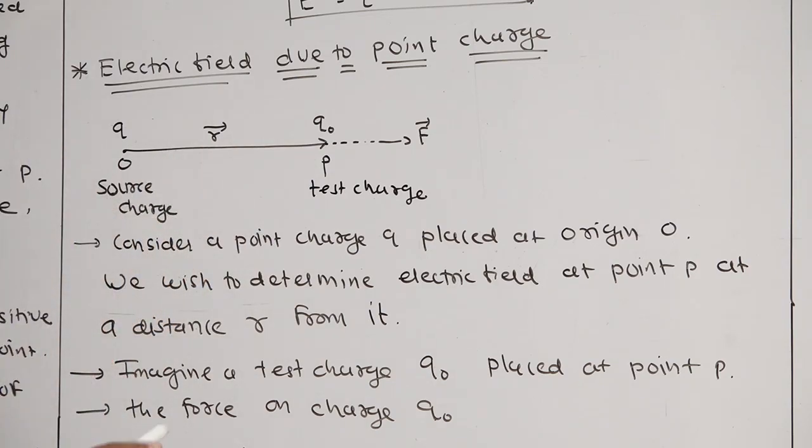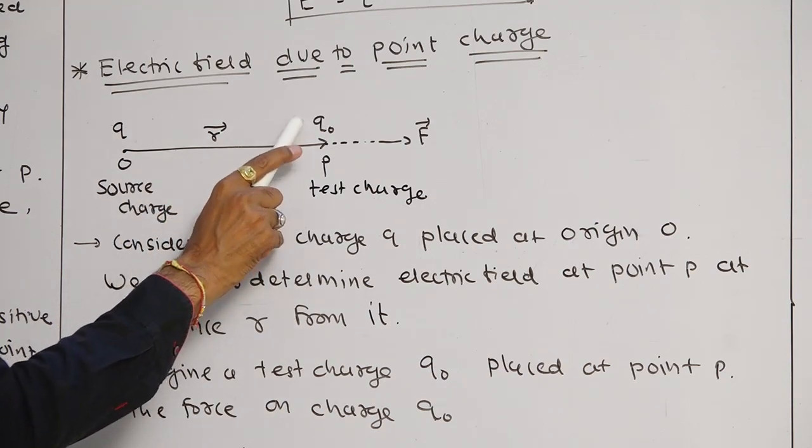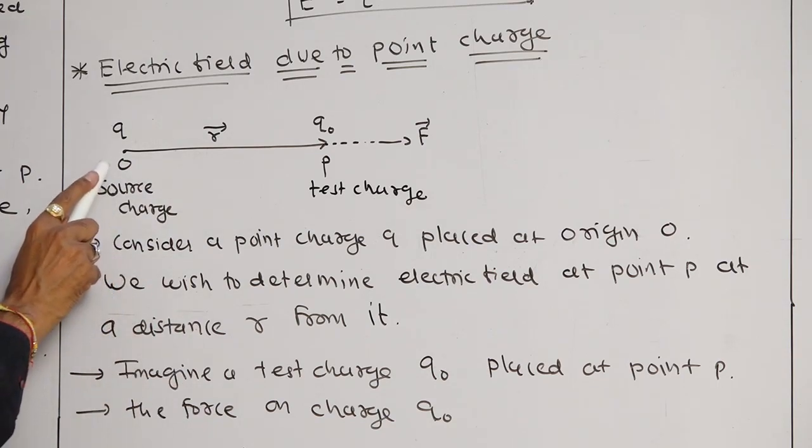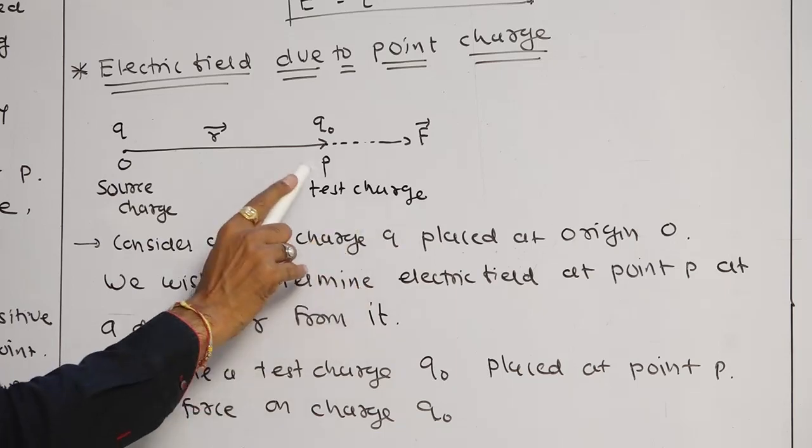So now student, test charge Q0, it is to be placed at point P. So the source charge is placed at origin. Test charge is placed at point P.